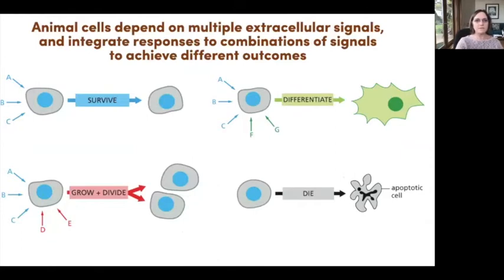So they're getting signals from the bloodstream, hormones, nutritional signals, et cetera. And they have many surface receptors that are receiving these signals and integrating the information to decide whether to grow, whether to store fat or hydrolyze glycogen, depending on the cell type and its possible fates. It will respond to signals in a combinatorial way. And often the complete withdrawal of signals will trigger a cell to undergo programmed cell death, also known as apoptosis. And so that is just illustrated here. The cell isn't getting any signal, so it dies.